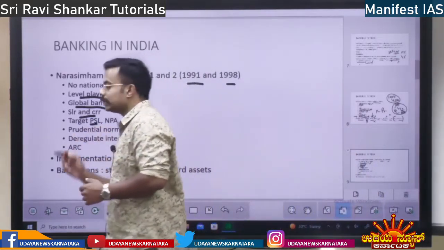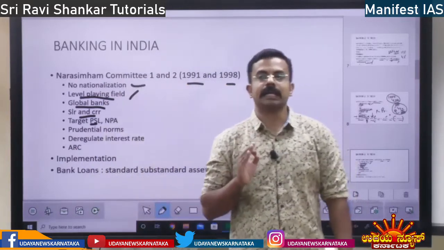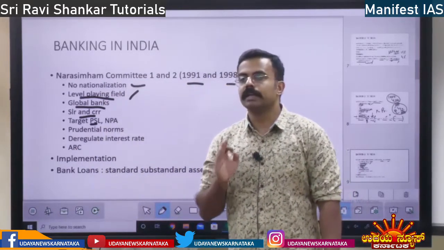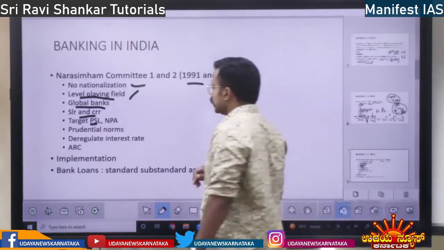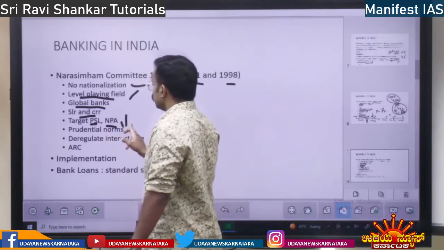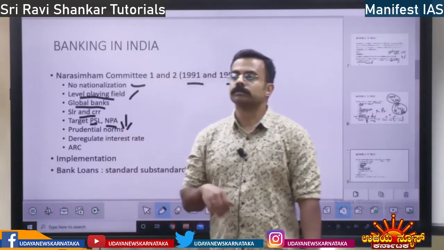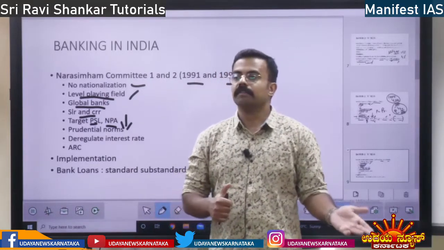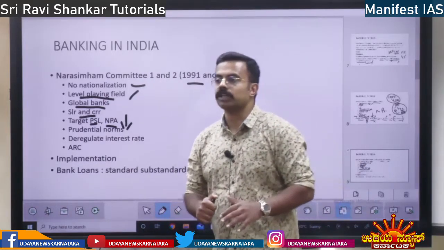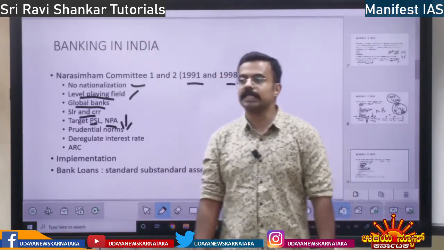Then it says target priority sector lending. Lending should be given for priority sectors. And also it says non-performing assets should be brought down. That is, wasted lending, where the money is not returned to the bank, should be brought down. That is what this committee says.